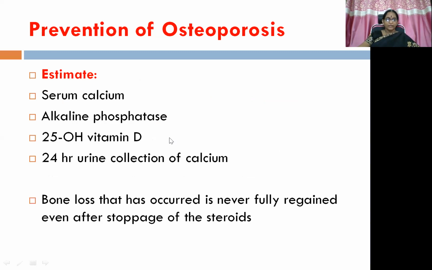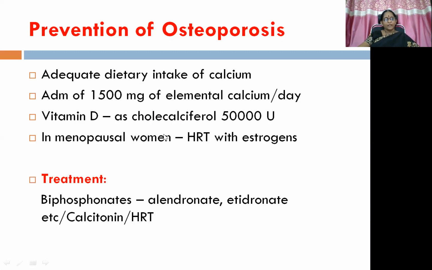We need to be very careful which glucocorticoid we are picking up and how long we are going to administer. So initial dose, loading dose, and maintenance doses, very, very important in steroid therapy. Then adequate dietary intake of calcium because calcium is getting excreted much. So administration of 1500 milligrams of elemental calcium per day, and vitamin D as cholecalciferol 50,000 units administration.